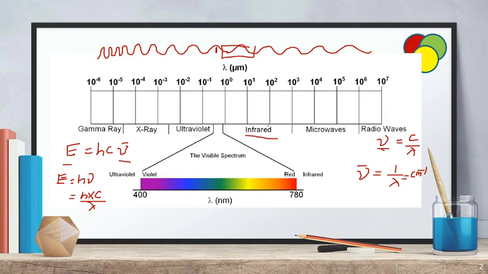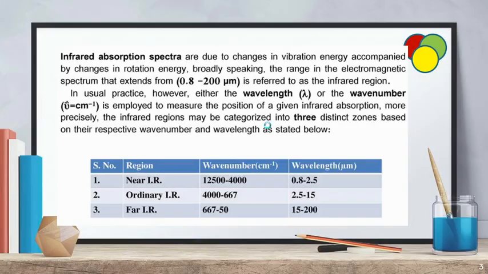So when IR radiation interacts with matter, there must be changes in the vibrations of the molecule as well as the rotations. There is a change in vibrational energy levels as well as rotational energy levels.